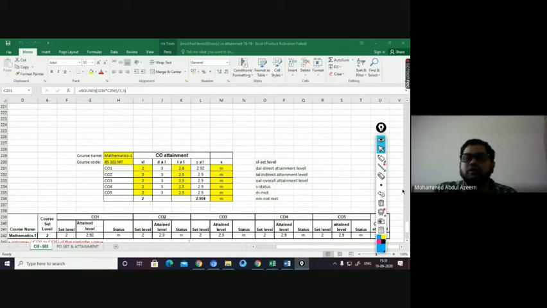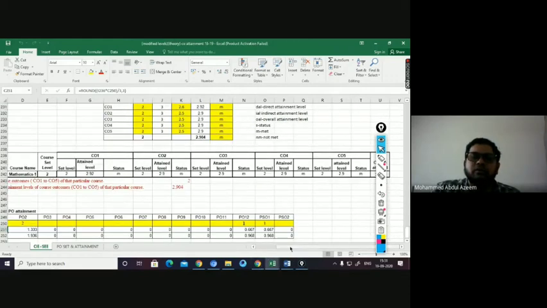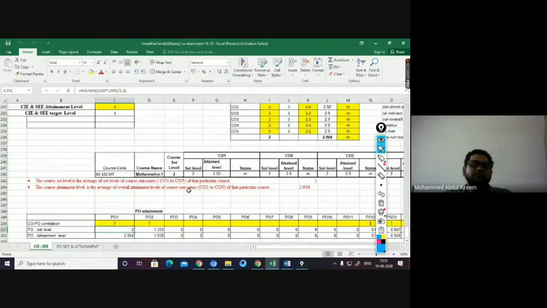You can see here I236 means this one, right? And L236 means this one, right? Now how are you calculating your PO set level and attain level? It is through the overall CO set level and attain level.